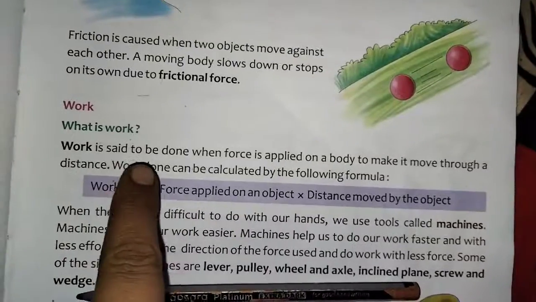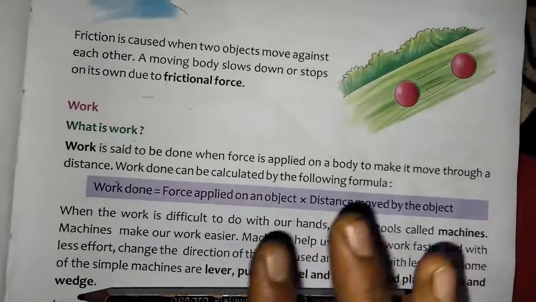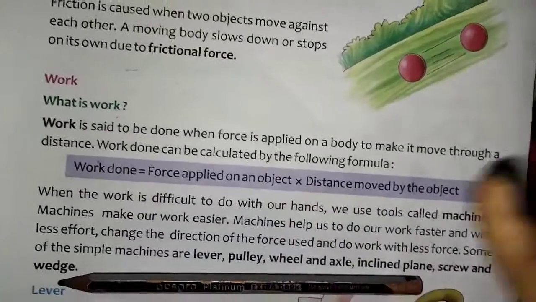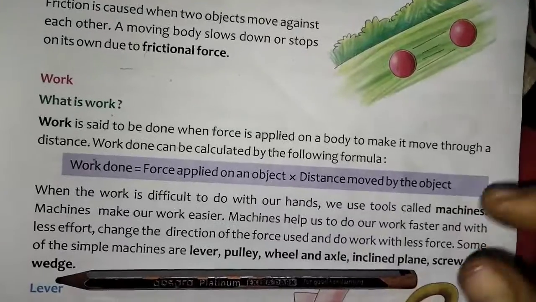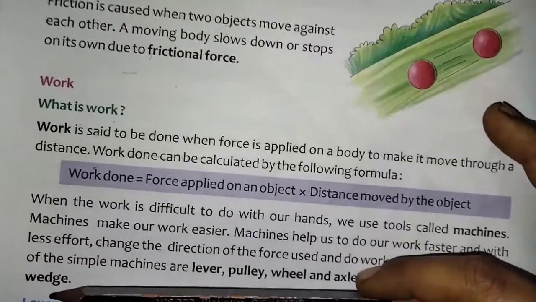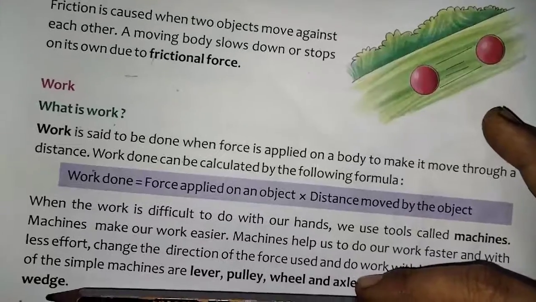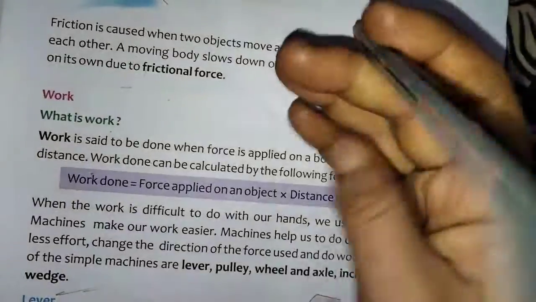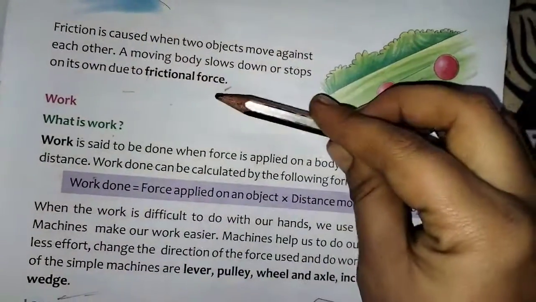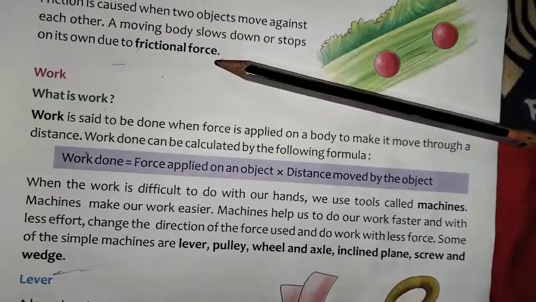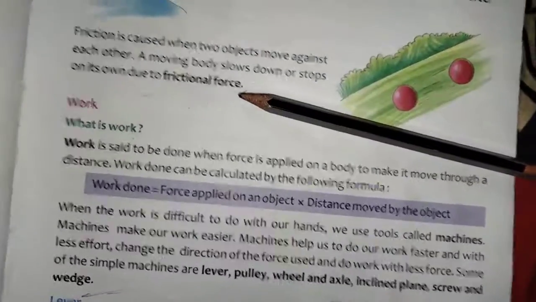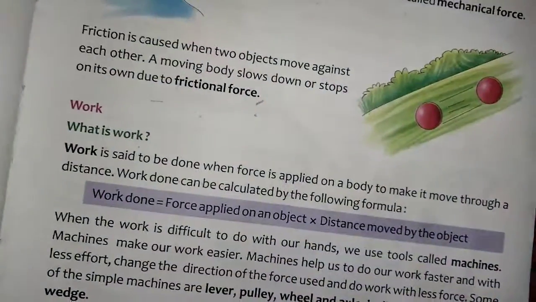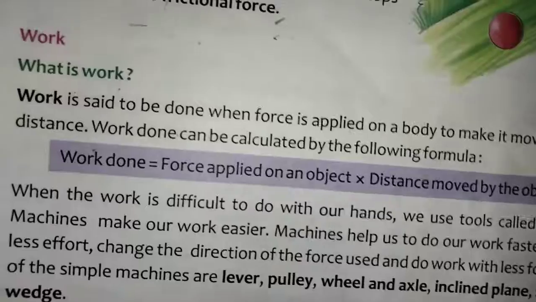Work is said to be done when force is applied on a body to make it move through a distance. What is meant by this definition? Now this is a body, something. Now I am applying force to move it from one place to here. Here I will mark. Here I will keep this pencil. Now I did work. I am moving it from one place to another, and in between this is known as the distance. That is known as work.